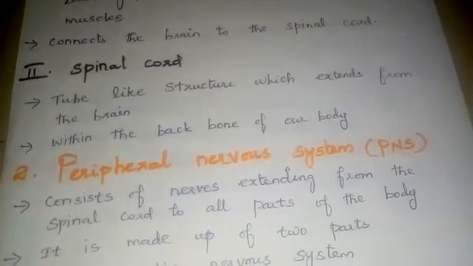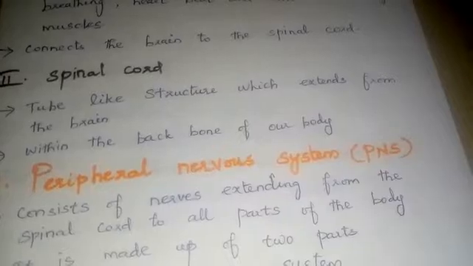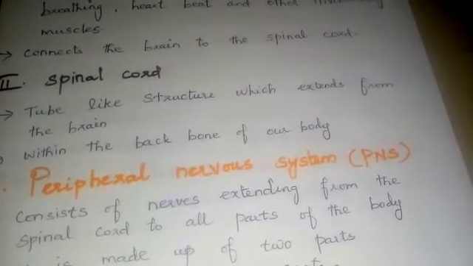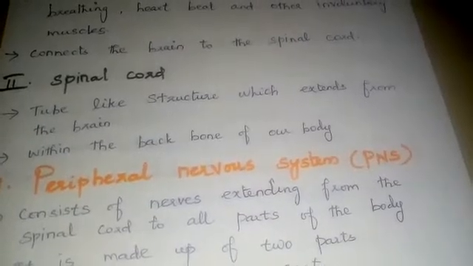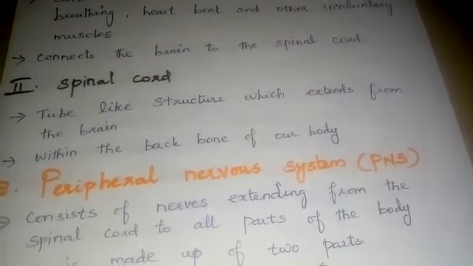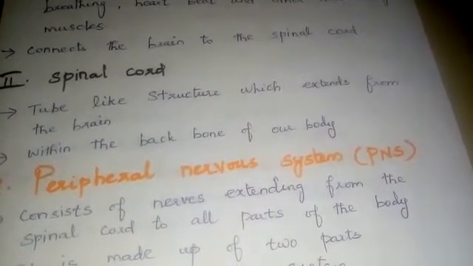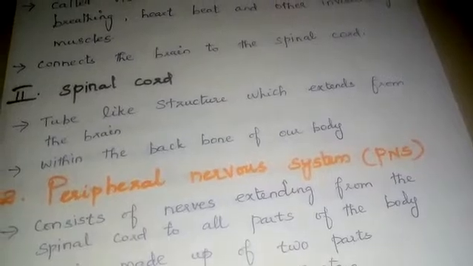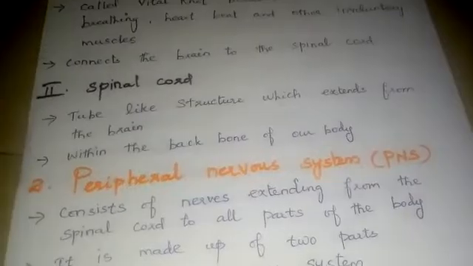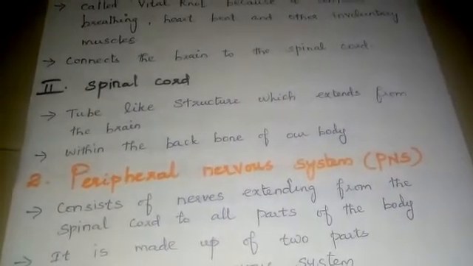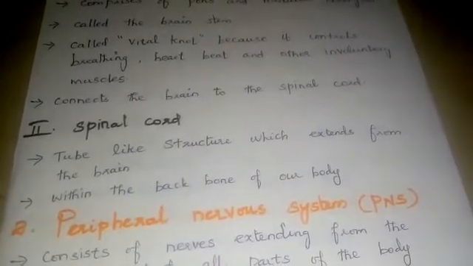Next, we are going to see about the spinal cord. It is a long tube-like structure which extends from the brain. Because the third part, the hindbrain, connects the spinal cord to the brain. It lies within the backbone of our body. We know our backbone, isn't it? This is our spinal cord.